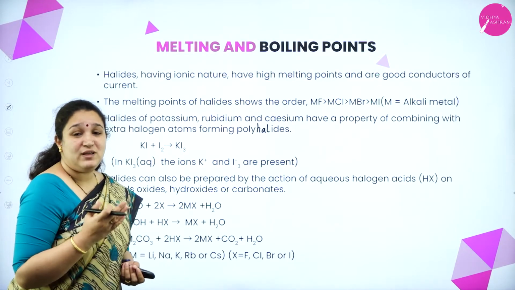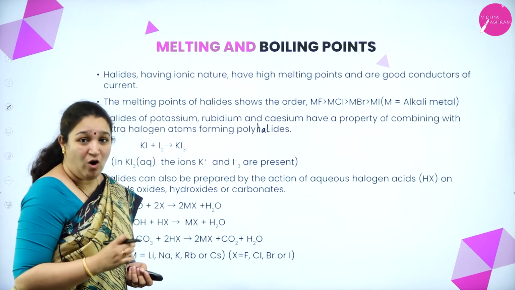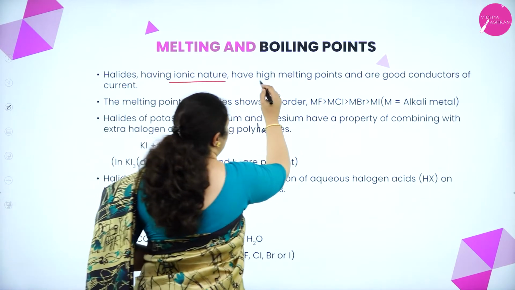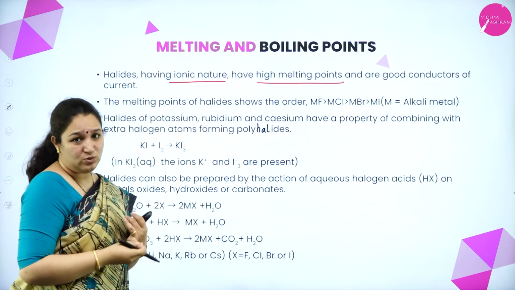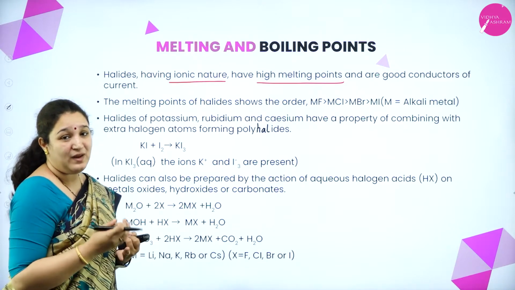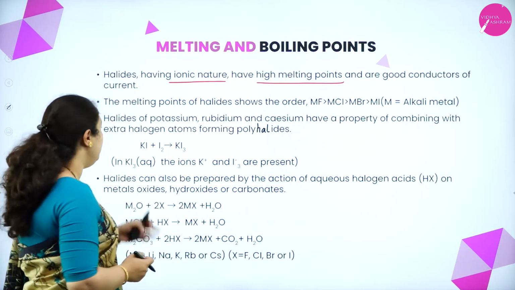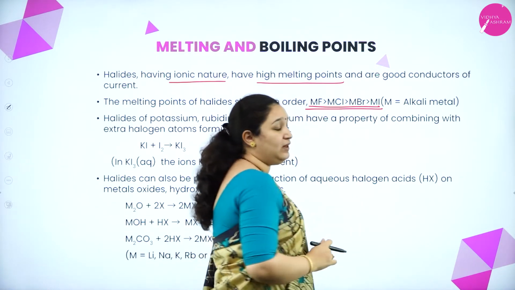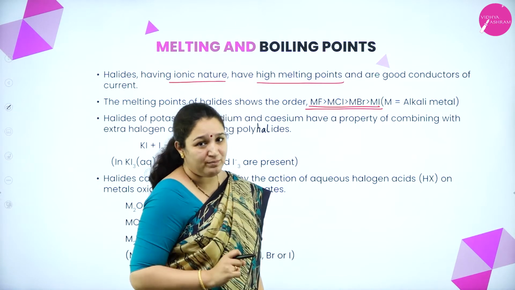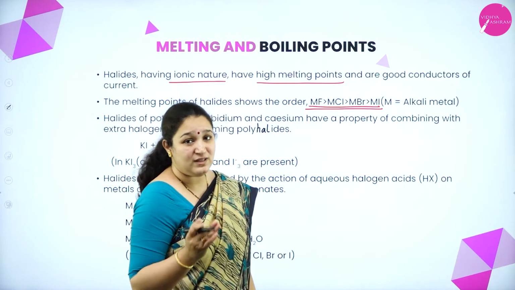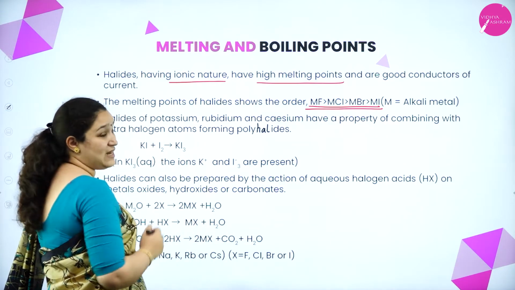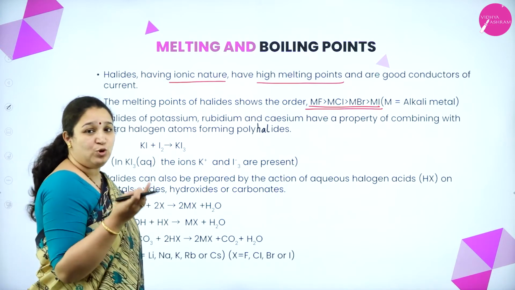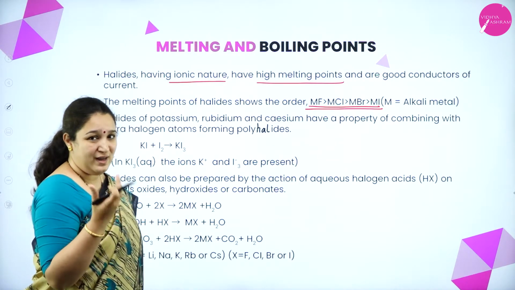Next we are learning about the melting point and the boiling point of alkali halides. Halides are ionic in nature. As they are ionic, we know they are good conductors of current, and they have a high melting point. Also, the melting point of the halides follows this order: fluorides have the highest melting point, and the iodides have the least. Also, M stands for all alkali metals.